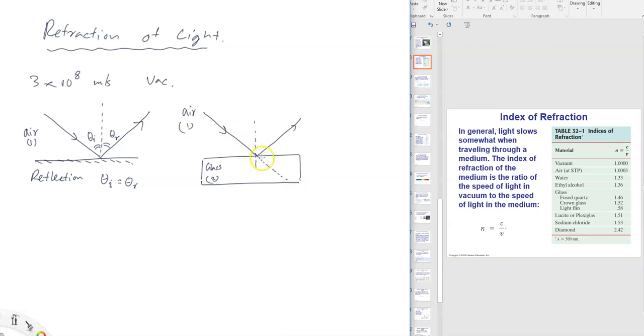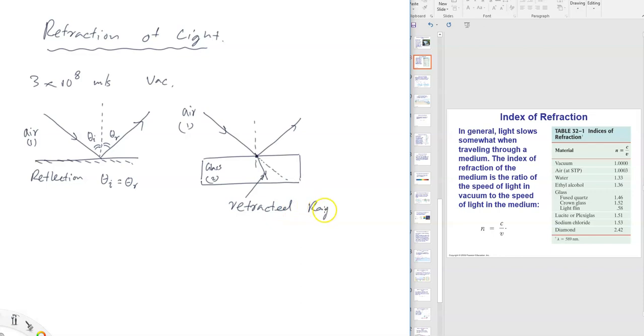This is the direction it was coming in. So if you extend that, it's going to look like this. But what really happens is it's going to bend. At this boundary, at this surface, the boundary between the two mediums, it bends a little bit. That is called refraction.